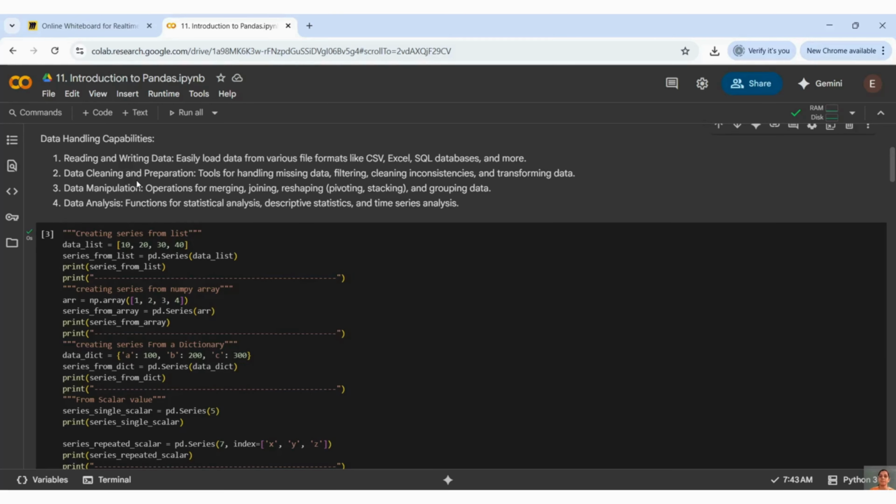So NaN is not a number, which is for integer, null value, right? Wherein we will consider string or object. Most of the time, if you see the type of strings, it will be depicted as an object. So those objects, when you see null and all those things, it is very easy for us to clean that, and you can fill the data at the same time. So it is not only that you have to clean that, you have to fill the data with some value after cleaning. All those things can be performed really well by pandas because of its ease of use.